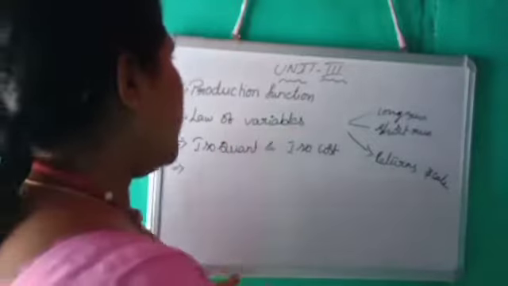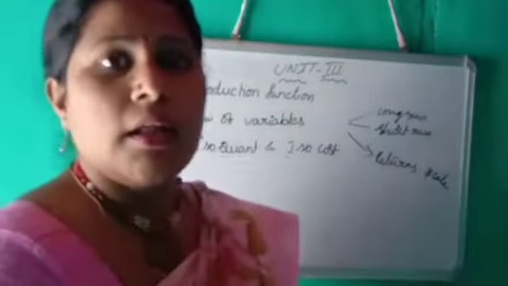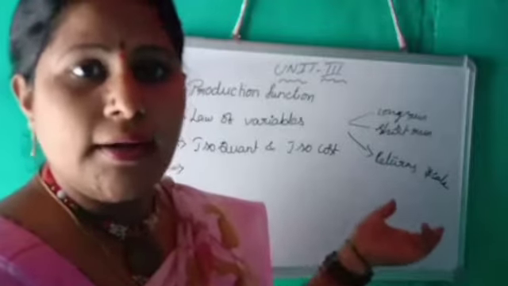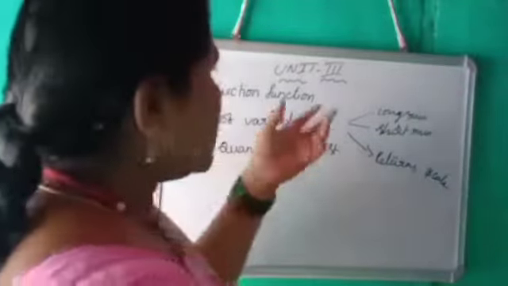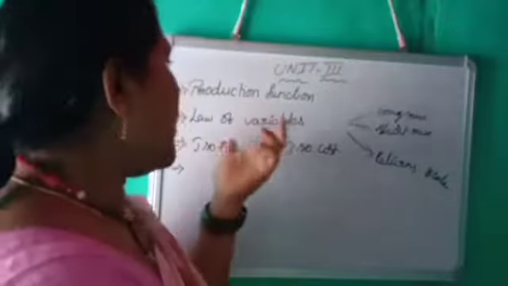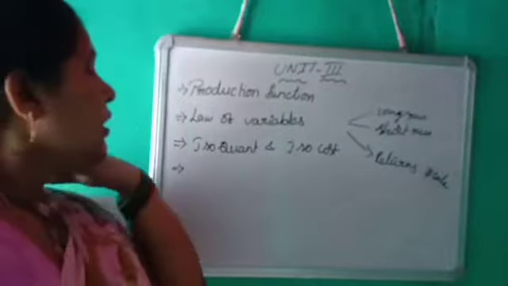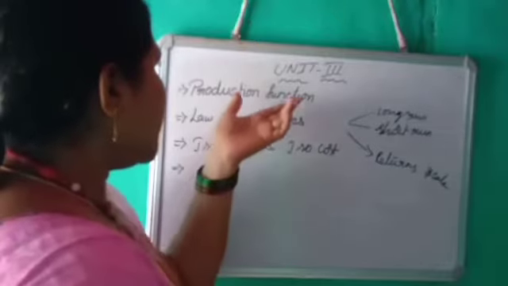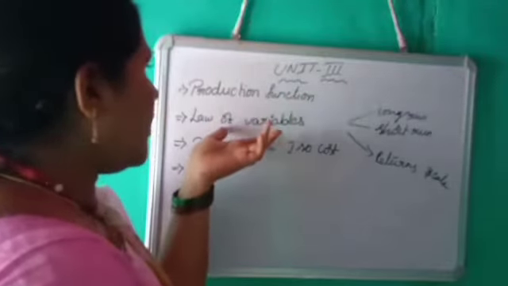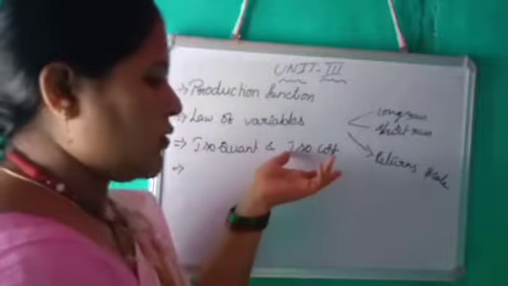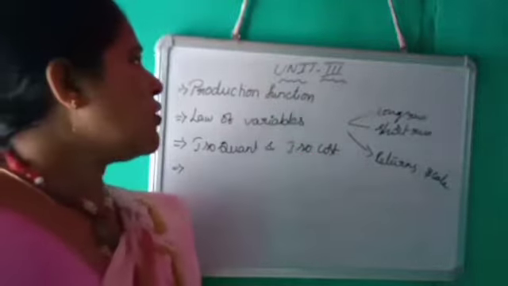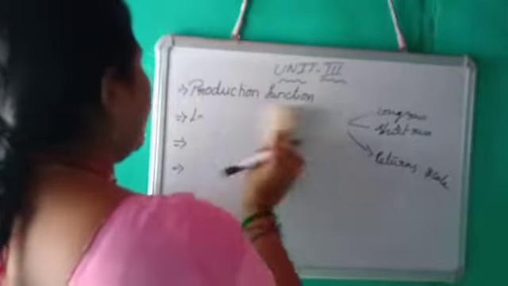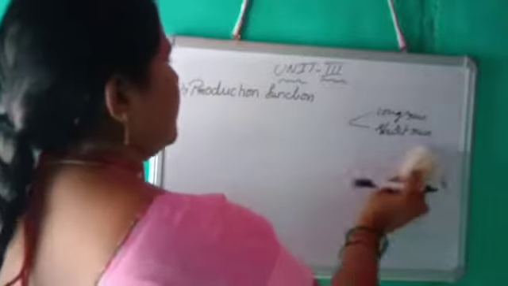So in the law of variables we will discuss labor and capital. I will explain in the class how we will discuss this. Now the topics we are going to discuss in Unit 3 are the production function, law of variables, isoquant and isocost.